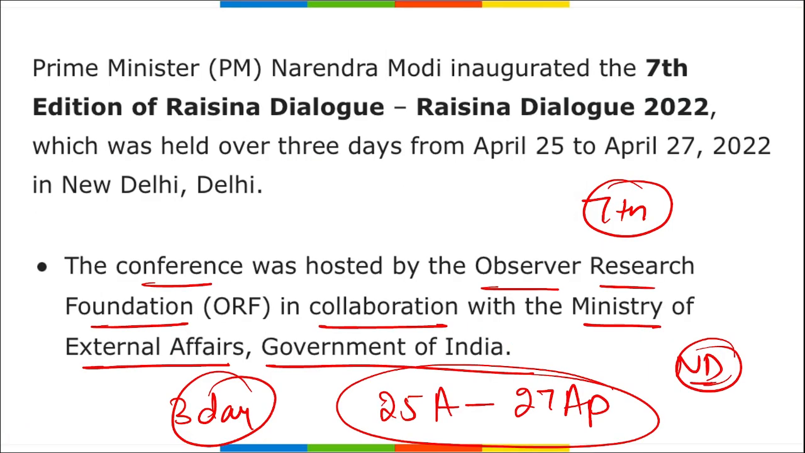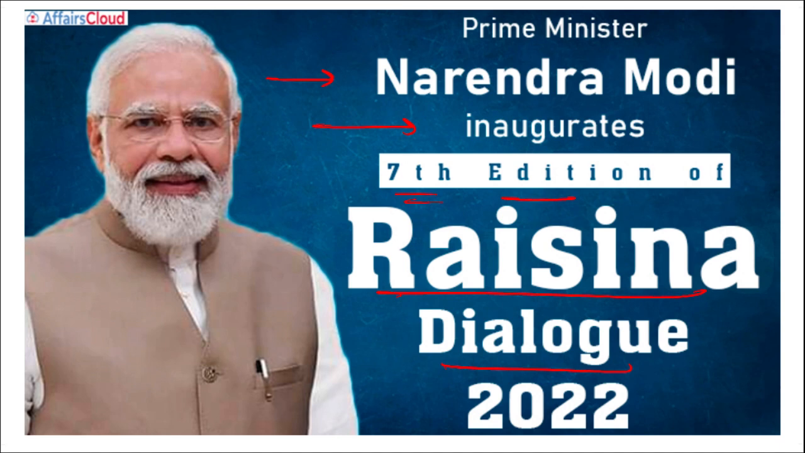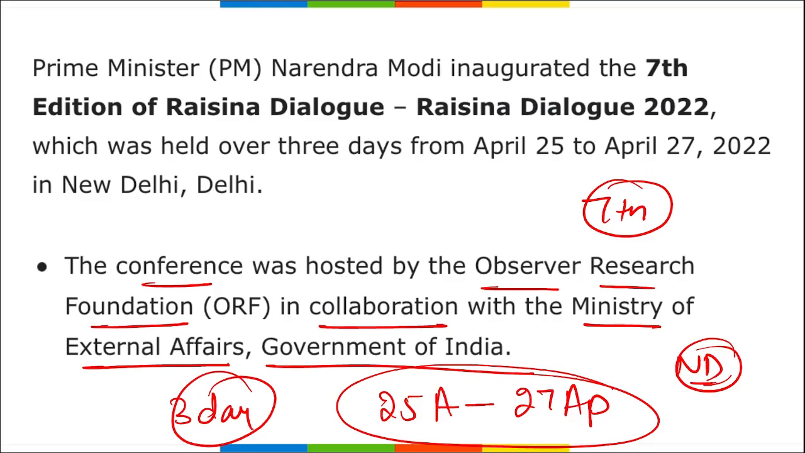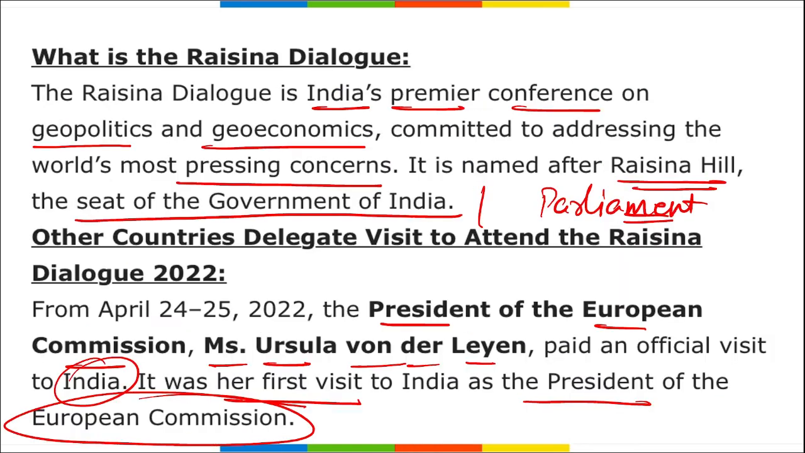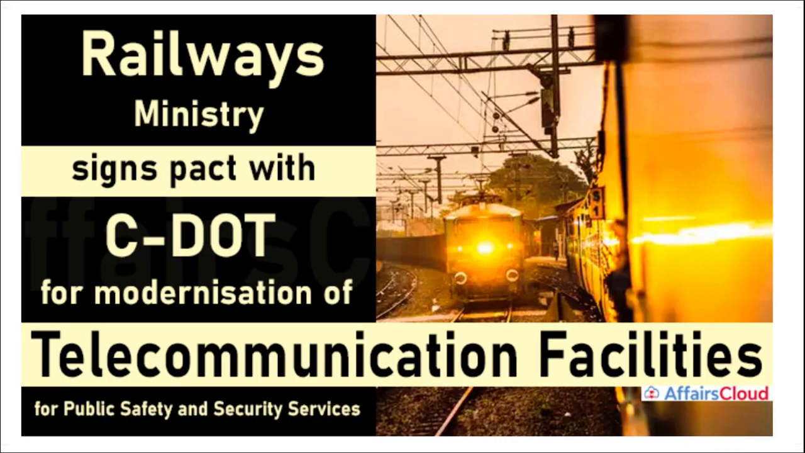So question can be asked to you in two ways here. First, what edition of Raisina Dialogue was conducted or inaugurated by Prime Minister Modi? It was the 7th edition. And where was this conducted? It was in New Delhi. Where are Raisina Hills? They are in New Delhi only. And question can be asked that Parliament Street or your parliament is located on which hills? It is located on the Raisina Hills only.